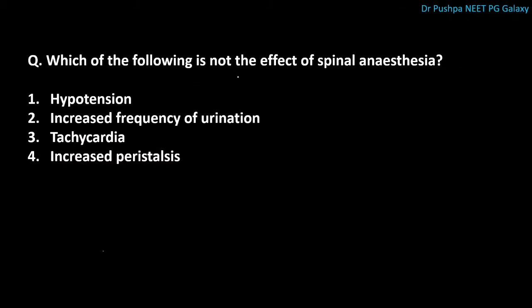Which of the following is not the effect of spinal anesthesia? The correct answer is increased frequency of urination. This is not seen in case of spinal anesthesia. There is sympathetic blockade, so hypotension is seen and tachycardia is seen. In case of spinal anesthesia, there is urinary retention because of blockade of detrusor muscle. High spinal anesthesia can block the cardiac sympathetic supply also, so it can cause hypotension with bradycardia also.